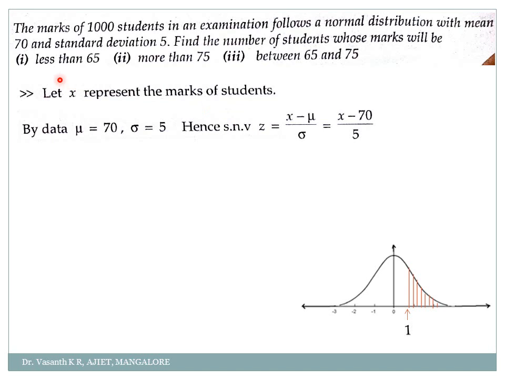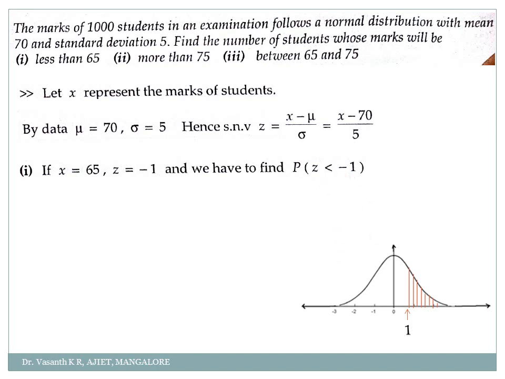What is my first question? Find the number of students whose marks will be less than 65. So take the value of x as how much? 65, I'm sorry. First take x equal to 65. So when I take x equal to 65 here, 65 minus 70 is minus 5. So minus 5 divided by 5 will give me how much? Minus 1. And we have to find what? Probability of x less than 65, which means probability of z less than minus 1. Correct?